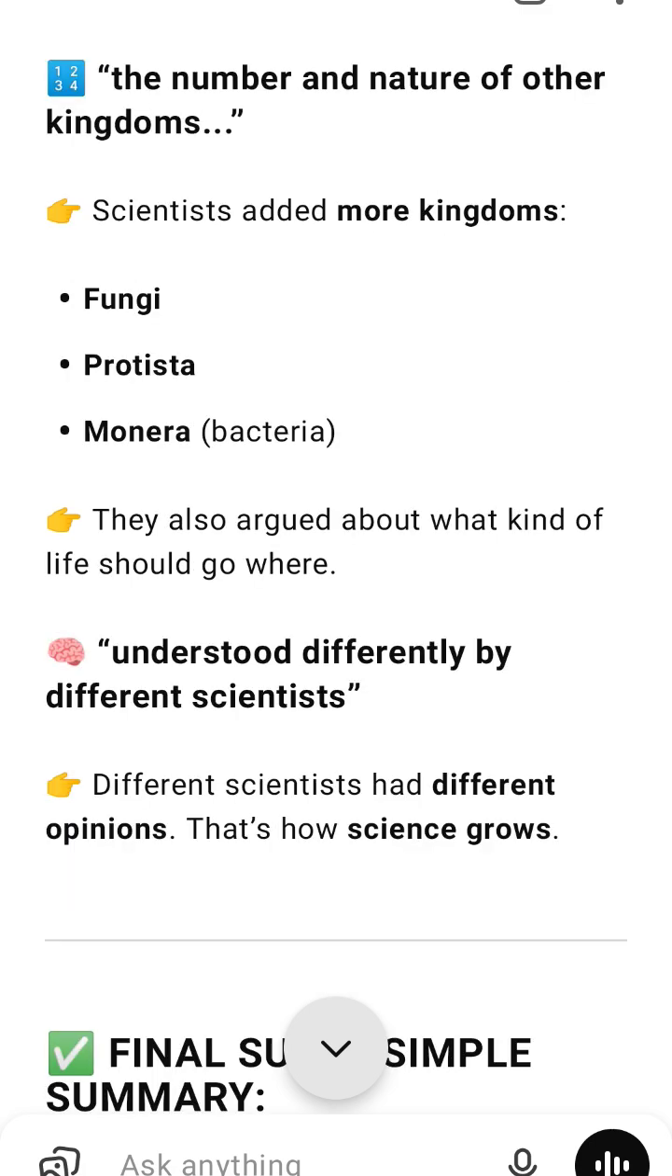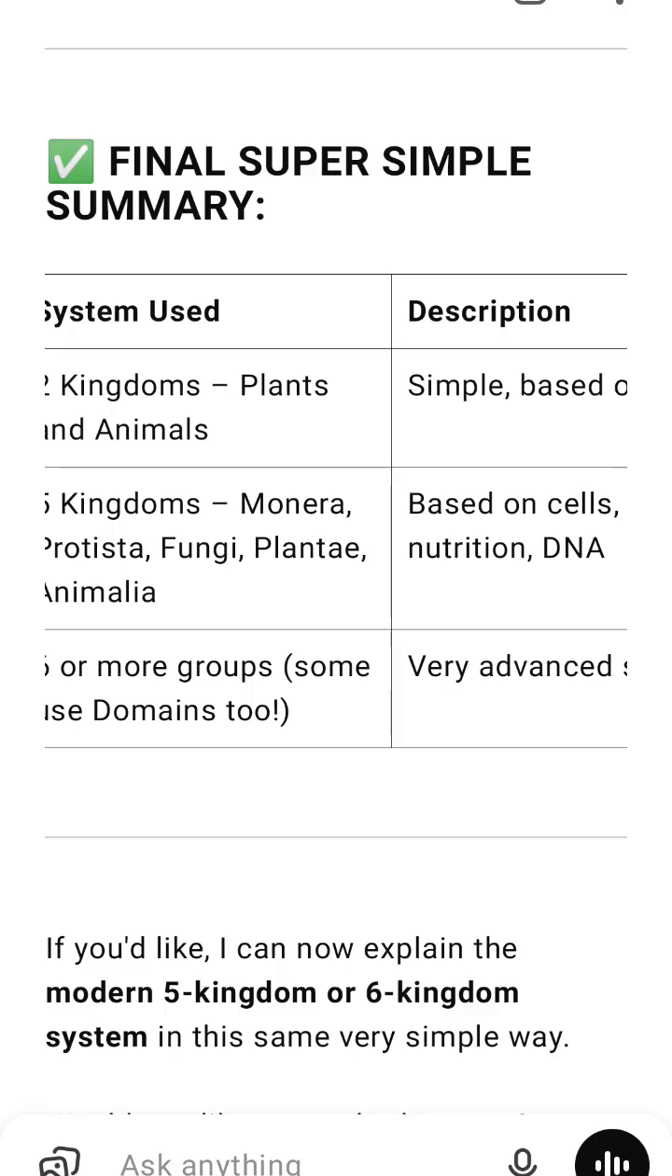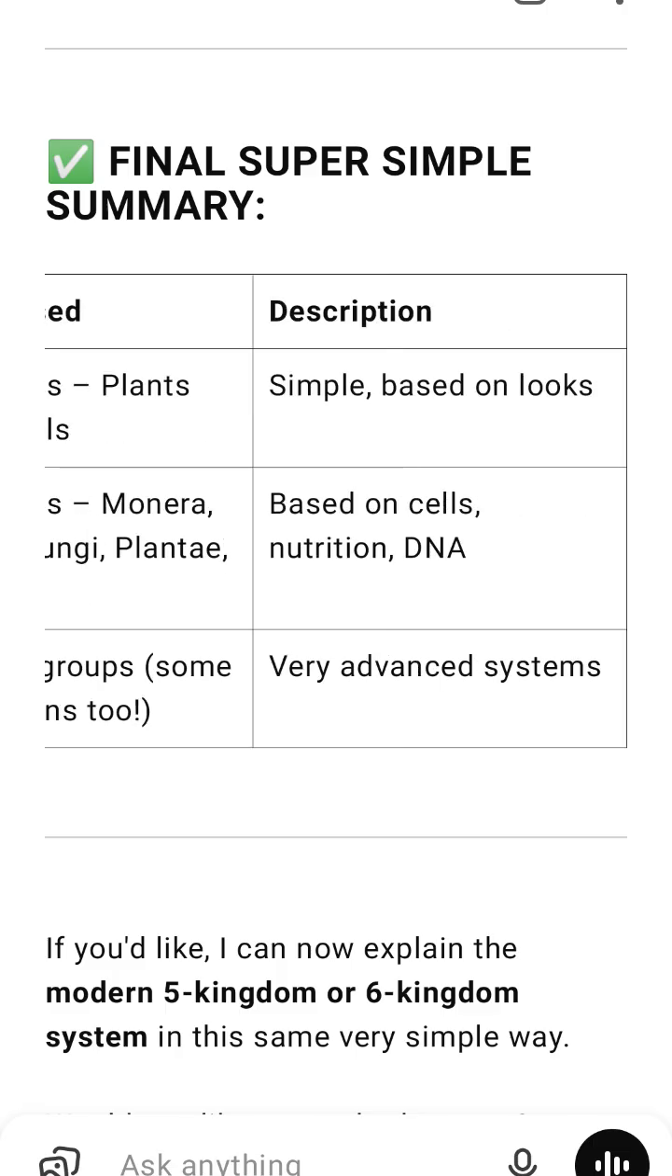1. Monera, all prokaryotes like bacteria. 2. Protista, simple eukaryotes, like amoeba, algae. 3. Fungi, mushrooms, yeast, molds, not plants. 4. Plantae, all true plants. 5. Animalia, all animals.